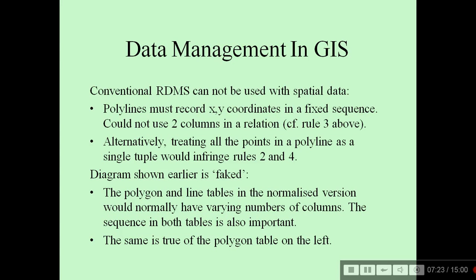Data management in GIS: conventional RDBMS cannot be used with spatial data. A point must record XY coordinates in a fixed sequence, so you could not use two columns in a relation. Alternatively, treating all the points in the polygon as a single tuple would infringe certain rules in the RDBMS. So we have shown certain diagrams, and the polygon and the line tables in the normalized version would normally have a varying number of columns. The sequence in both columns is important. The same is true for the polygon table on the left, which we just saw.